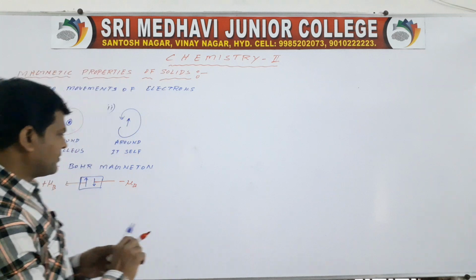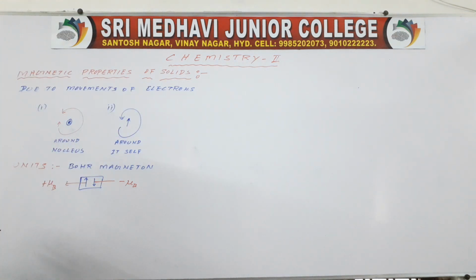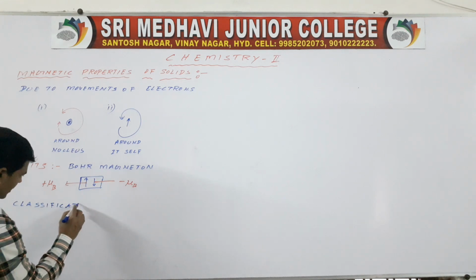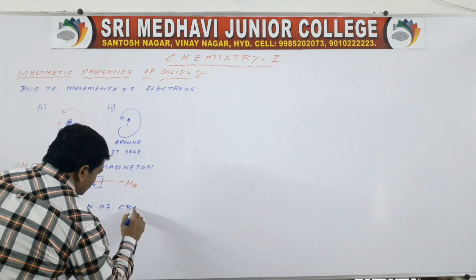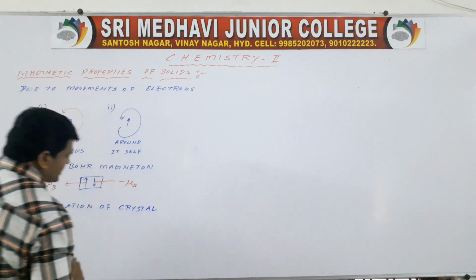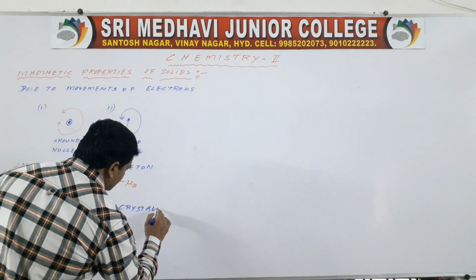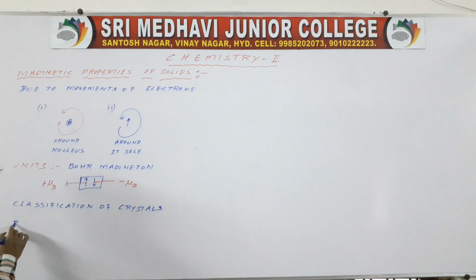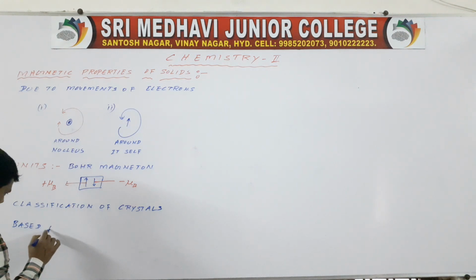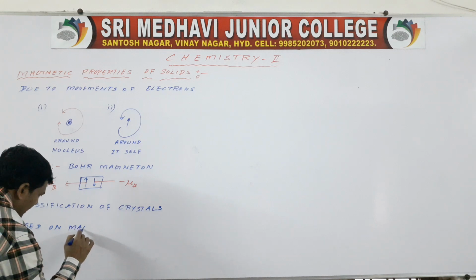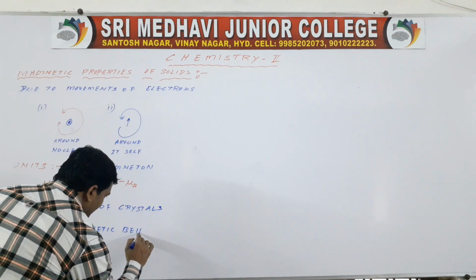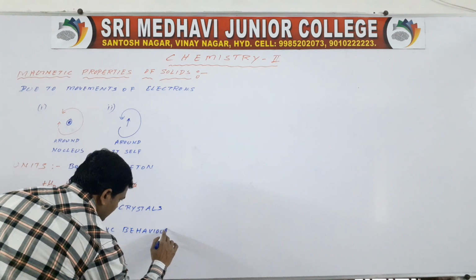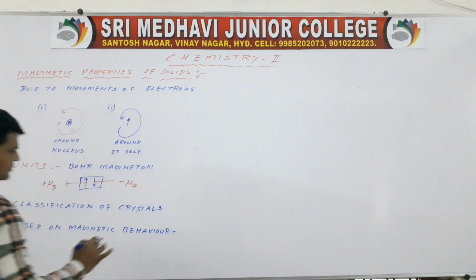So now, classification of crystals based on magnetic behavior. Okay.